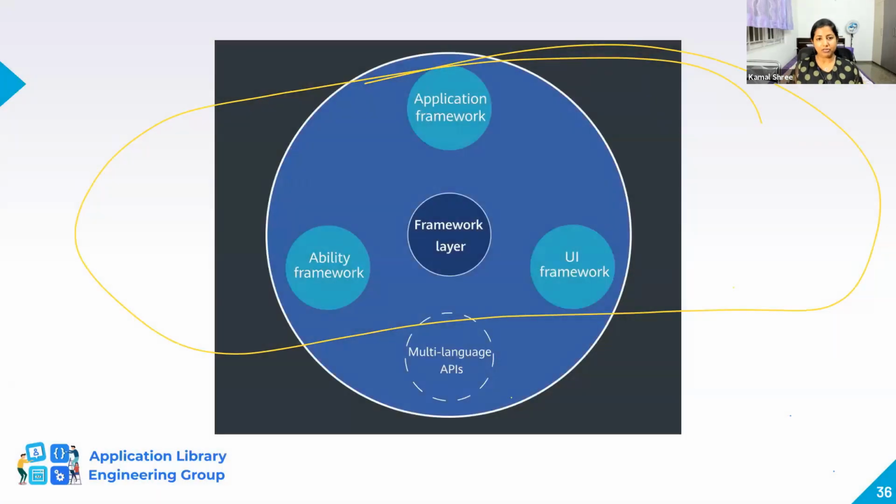Okay, so as mentioned, the framework layer is the one that provides what you need to develop your Harmony OS application, which contains the application framework, the ability framework, the multi-languages like Java, C, C++, and the JS UI framework. That is what the framework layer exactly does from the architecture perspective.